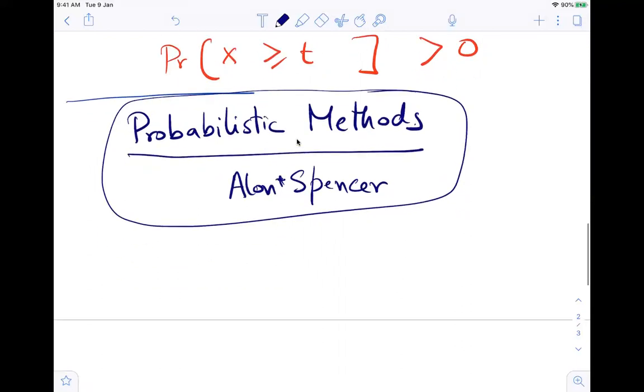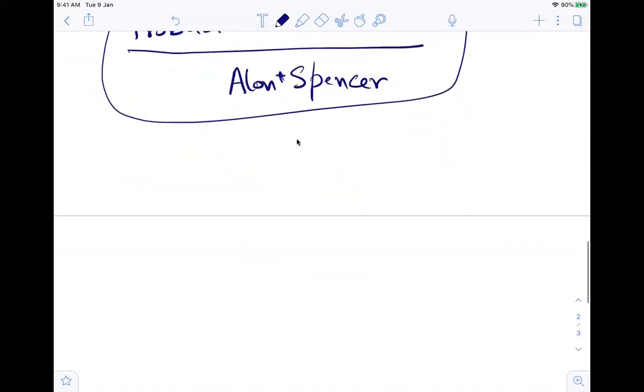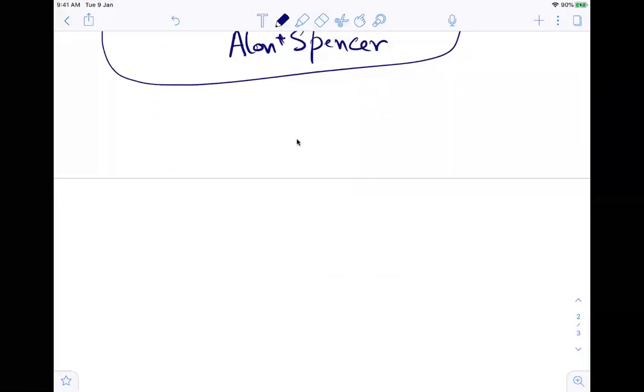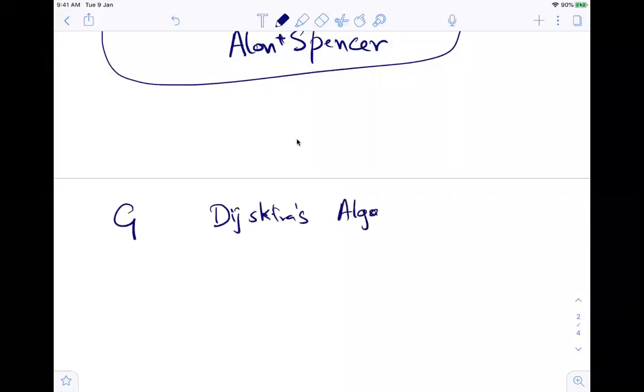For people who have done it a bit, I can just tell you one problem and leave it with you. In the graph, we had used Dijkstra's algorithm for finding the single source shortest path, right? The single source shortest path problem.